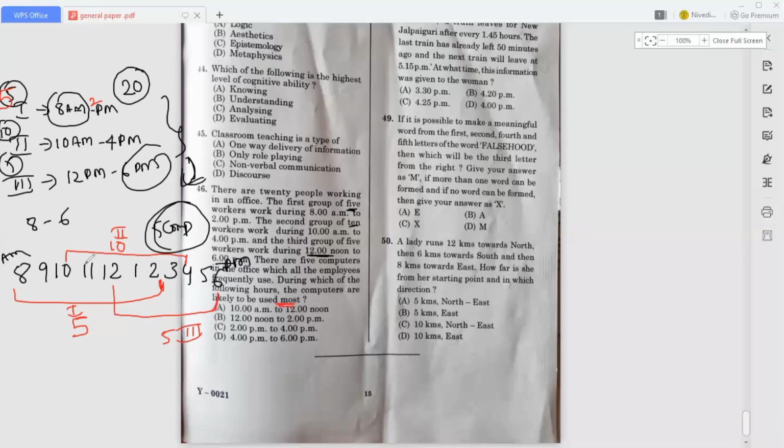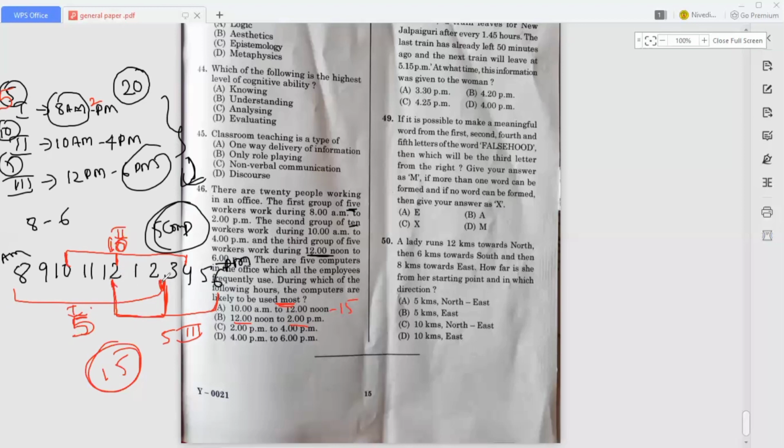Okay, so see here it will come around 10. Here there are 3 teams, so that's why from 12 to 2: here 10, here 5. So how many members? 15 members. So 10 to 12, how many members are coming? 10 to 12, that is 5 plus 10, so 15 members are coming. When it comes to 12 to 2, that is here 12.